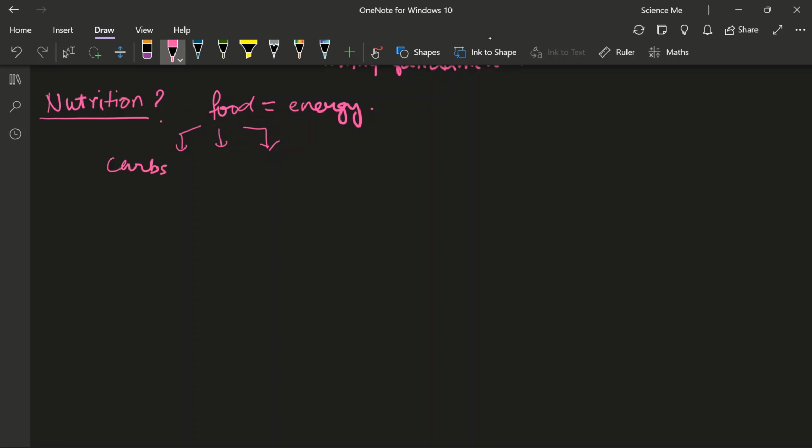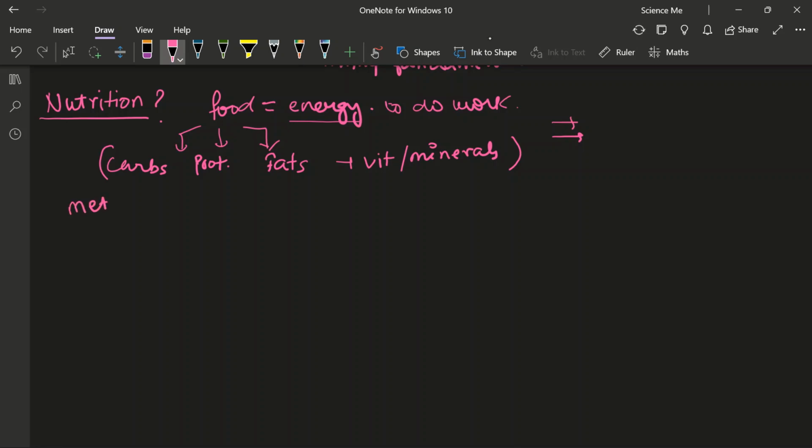Our carbohydrates, proteins, and fats, along with vitamins and minerals. These are some important nutrients that our body needs to produce energy to do work. Any process inside a body or outside a body, like moving our hand, talking, or any metabolic function inside our body, needs energy.